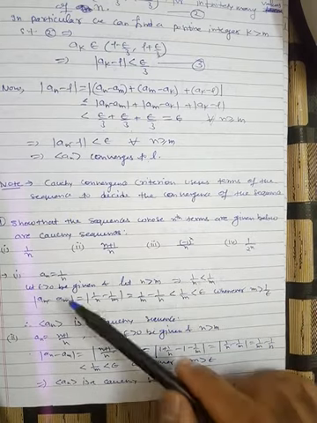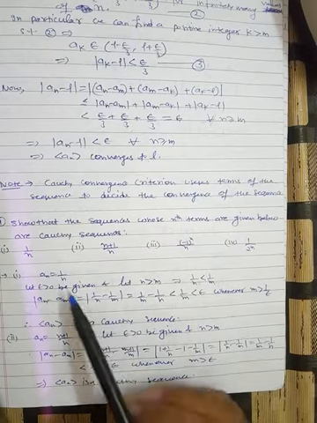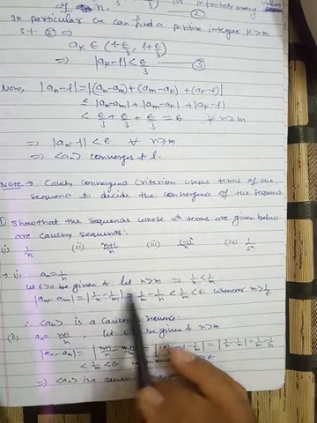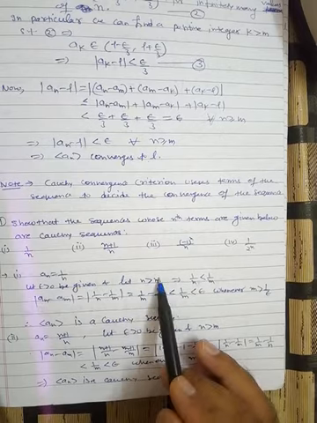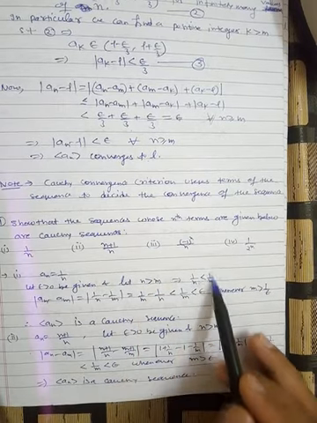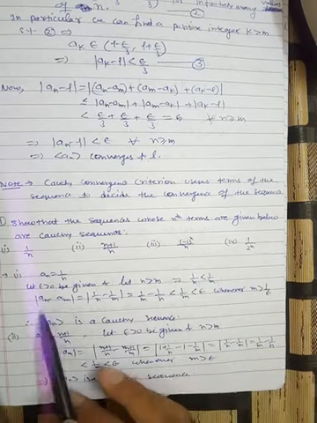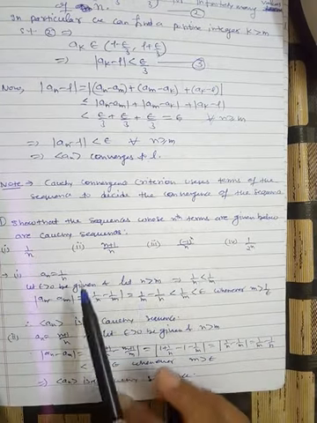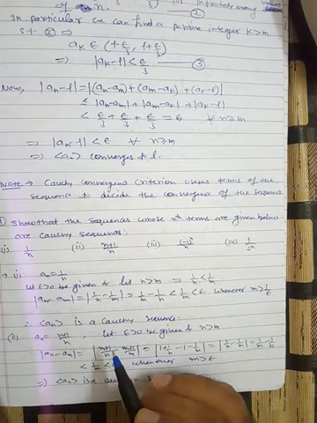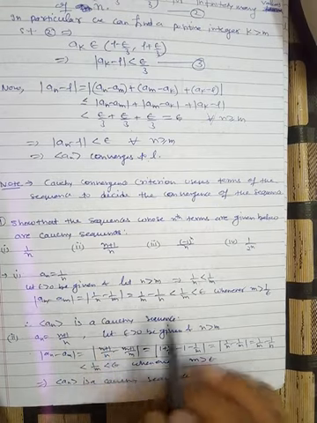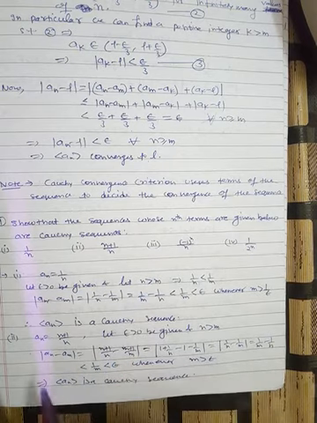So now the first is 1 by n. For a given number epsilon, suppose we have assumed n is greater than m. Fine. So if n is greater than m, then obviously 1 by n is less than 1 by m. Now we have to prove that these are Cauchy sequences. That means magnitude of an minus am is less than epsilon. We have to prove this for all n greater than or equal to m. That's why we have selected this number.